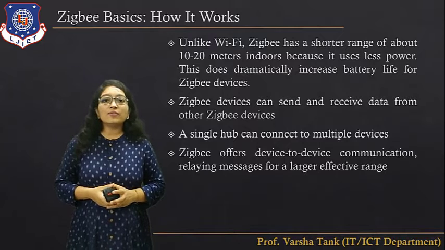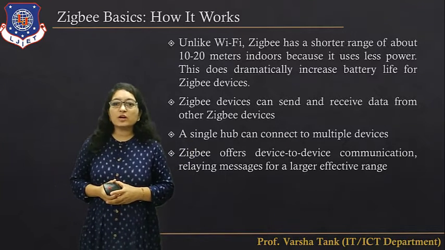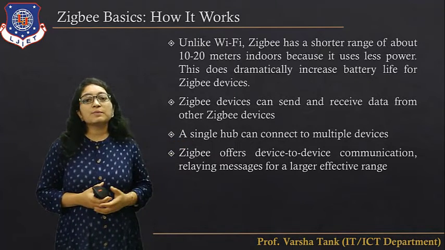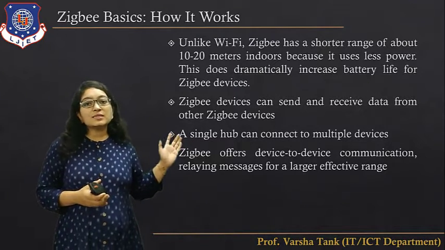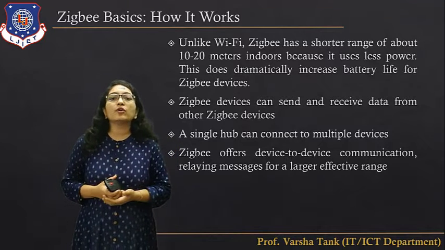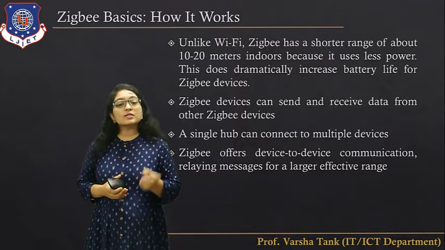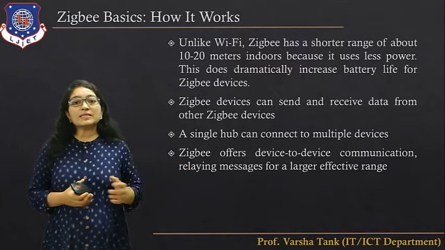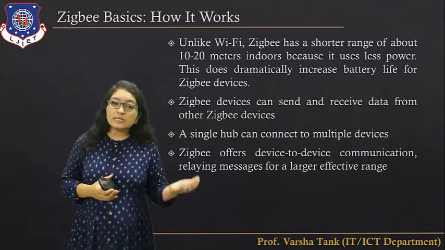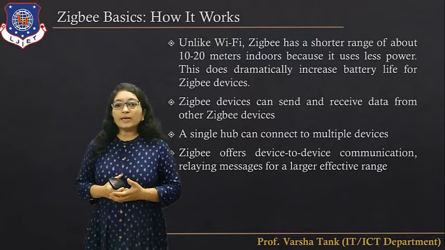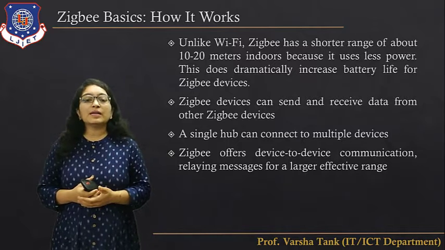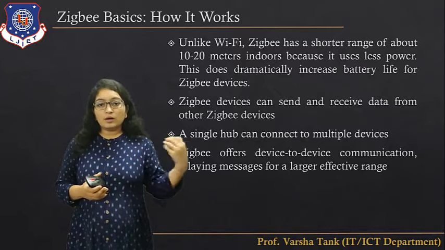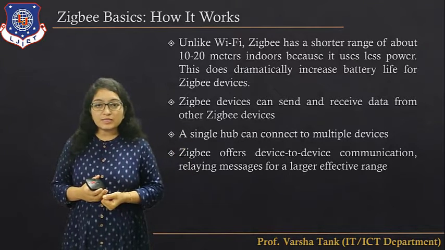Now, unlike Wi-Fi, ZigBee has a shorter range, about 10 to 20 meters indoor, because it uses less power. Okay, so this does dramatically increase the battery life for these ZigBee devices, because it provides short range communication indoor. ZigBee devices can send and receive data from other ZigBee devices also. A single hub can connect to multiple devices, so you have to connect the single hub to communicate with these multiple devices.